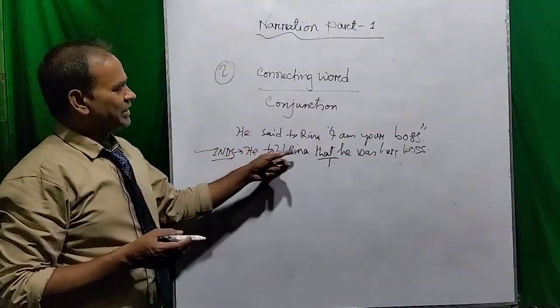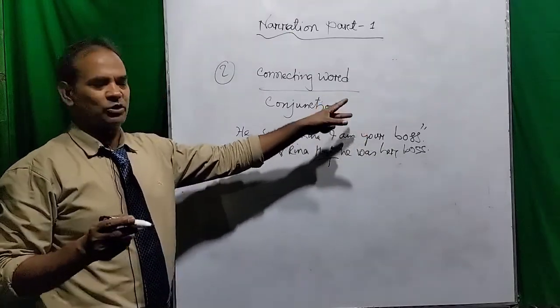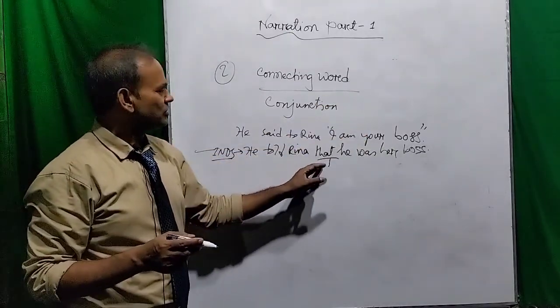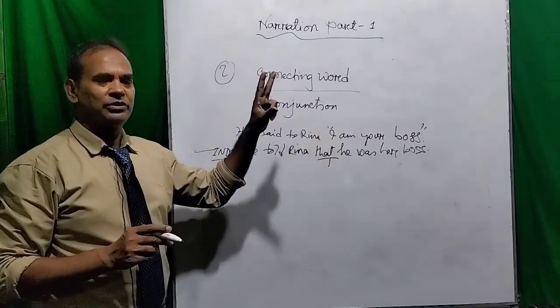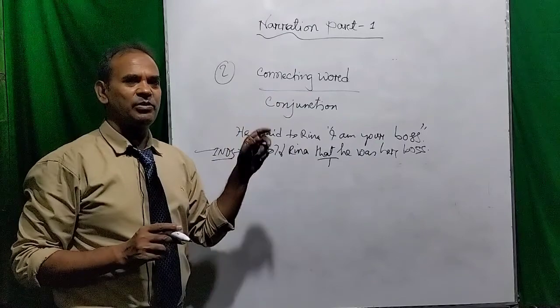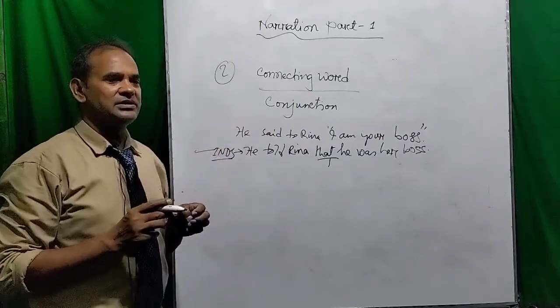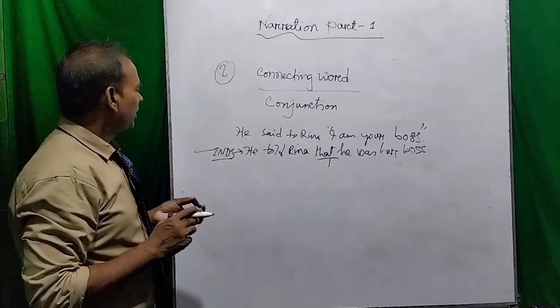After omitting the comma, quotation or inverted comma, we generally use the conjunction that according to the rules of the assertive sentence, but in any other sentence the rule may be different.